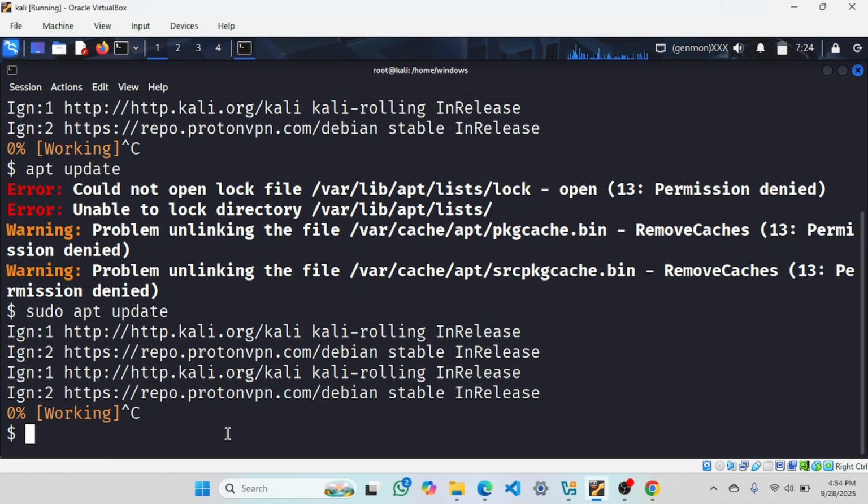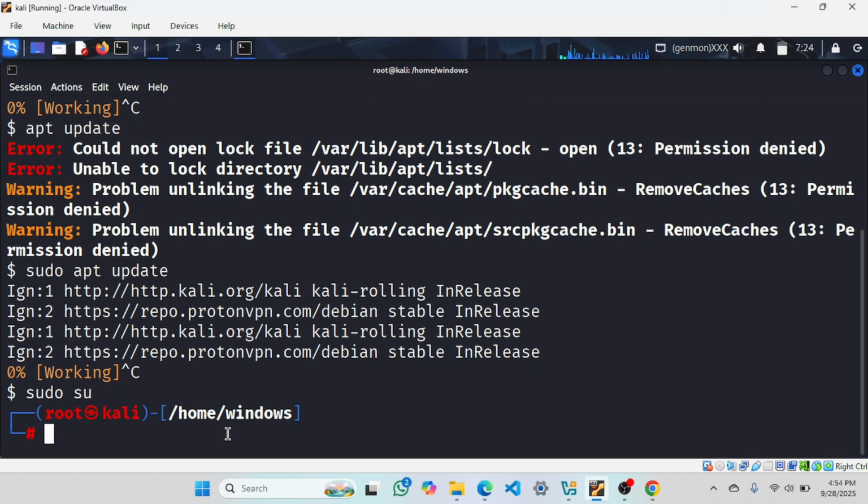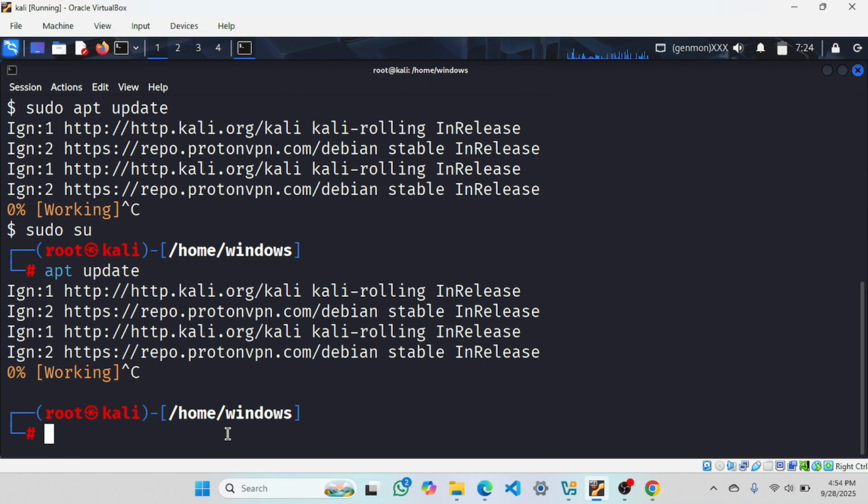Another way is sudo su. Now I am in the root user. The shell is now root user. Here I can directly run apt update. I hope you are getting it. Let me clear my screen. So I hope you got the difference between sudo and su. Then we will see what comes next.